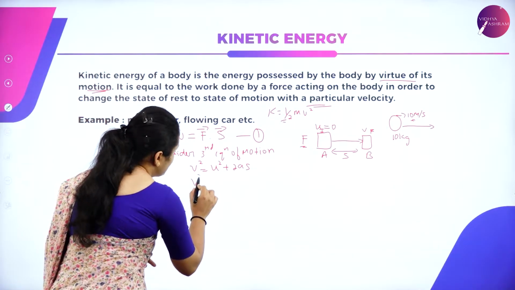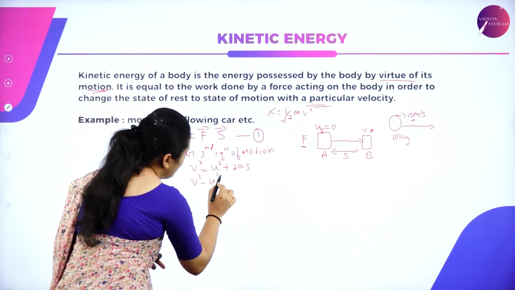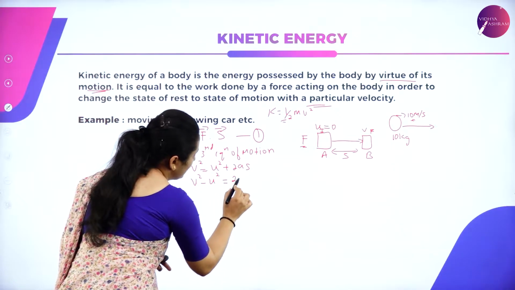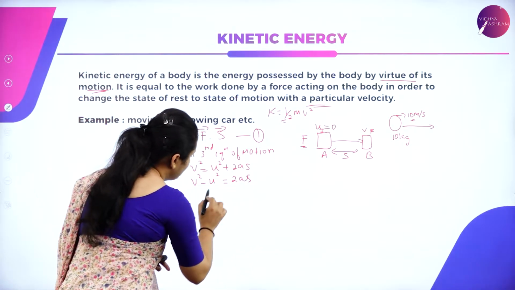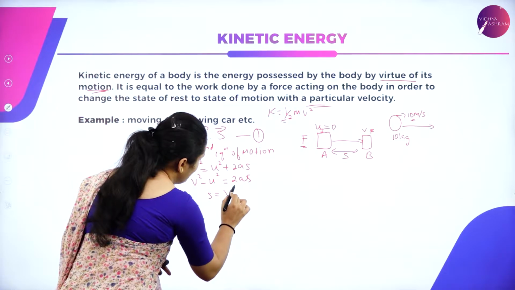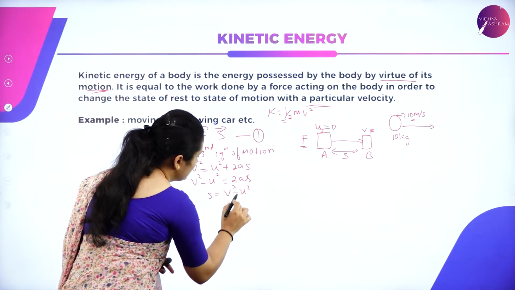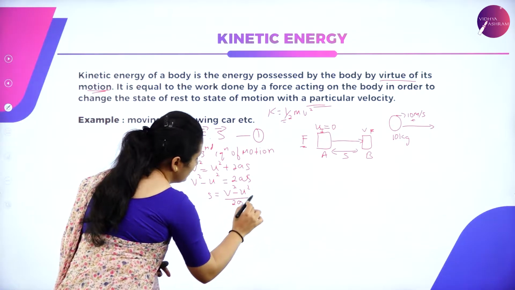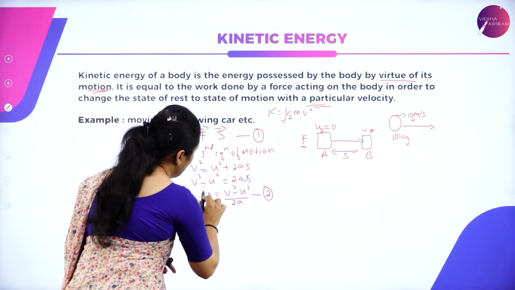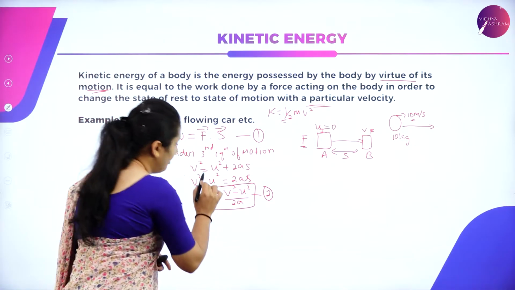So v square minus u square is equal to 2as. I want S, so S is equal to v square minus u square, with the 2a brought to the denominator. This is my second equation, which gives me the value of S.